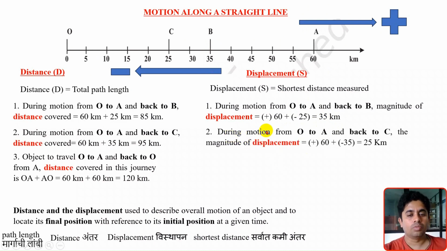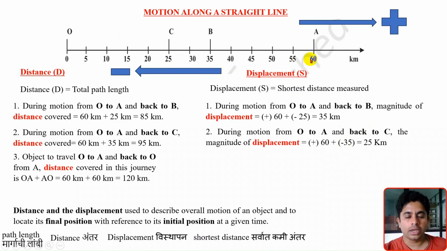Second case, during the motion from O to A and back to C. O to A, how much is the distance? It is positive 60. And A to C, how much is the distance? It is 35 kilometer, but we have given it a negative sign. Why?